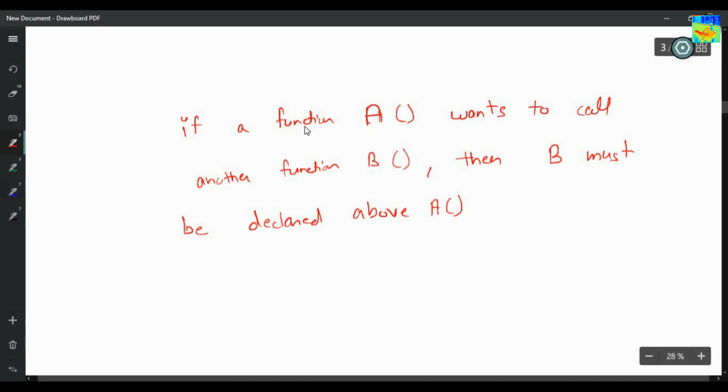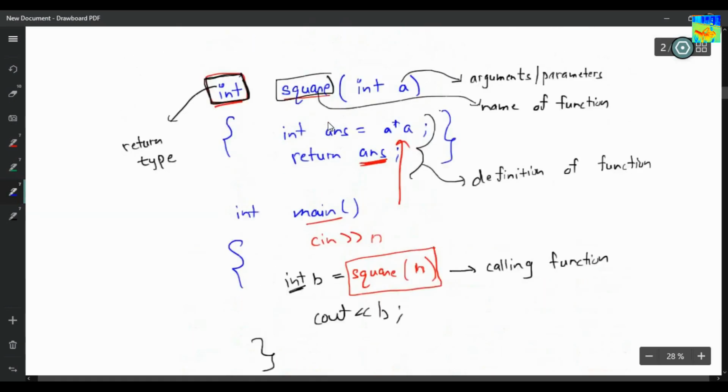Otherwise what will happen? We will get a compilation error. Now why will we get a compilation error? The logic is very simple.